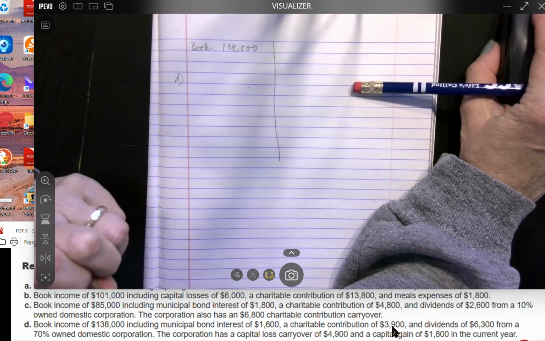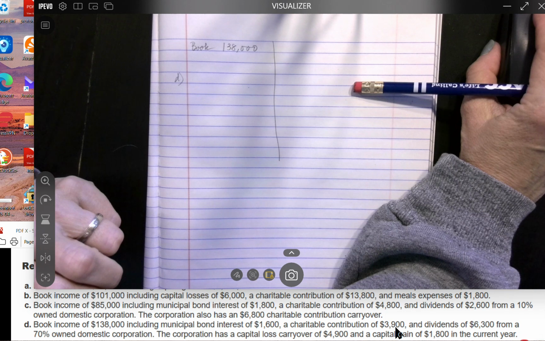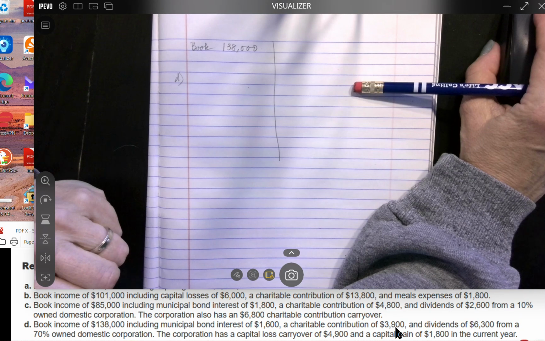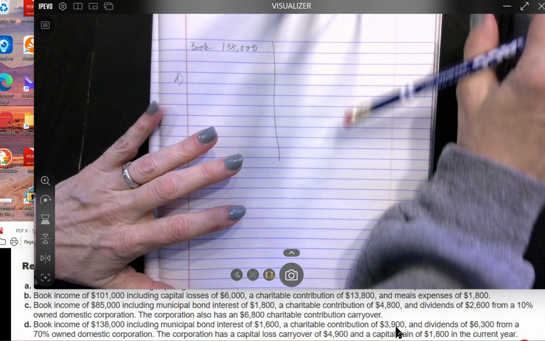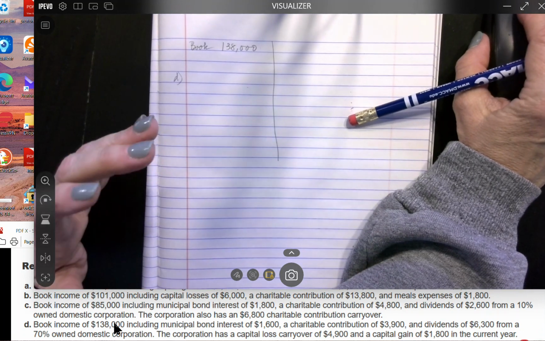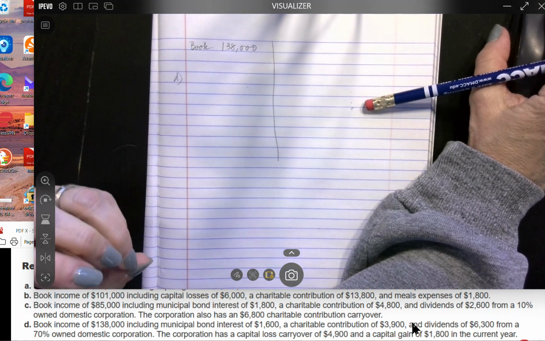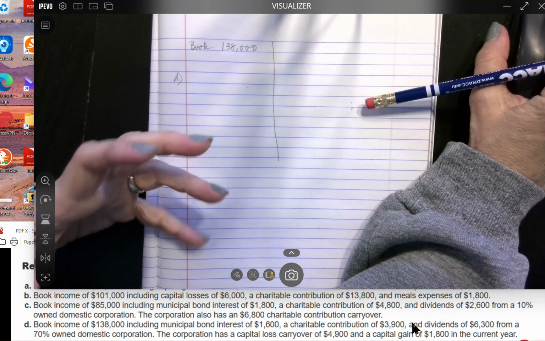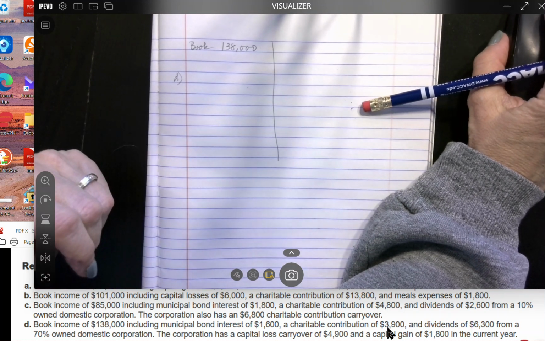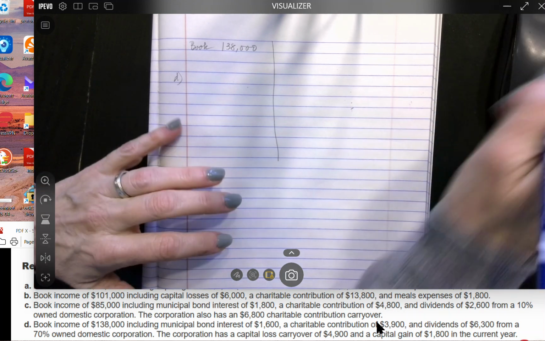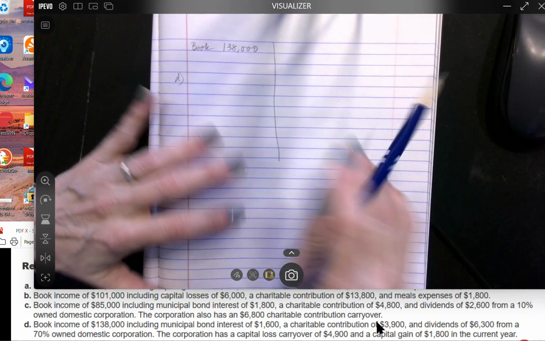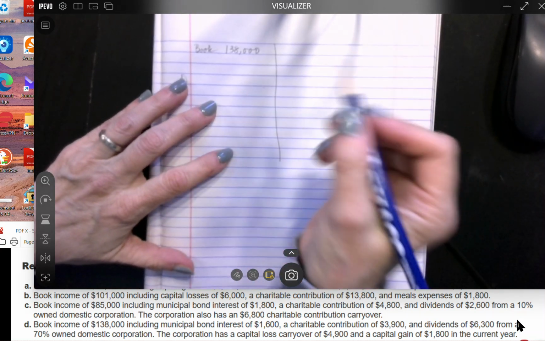So I don't think we need to do anything in that case. We're looking at maybe close to 145, something like that. 10% of that would be 14,000. We've got a charitable contribution of 3,900. We don't have to waste our time. We know that there's not going to be that issue. So we don't even have to look at this right side here.